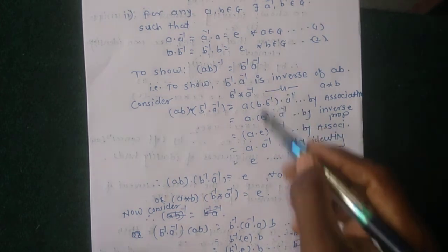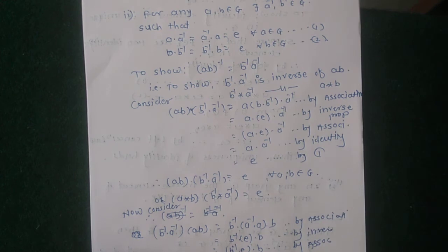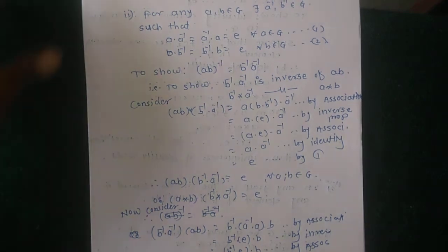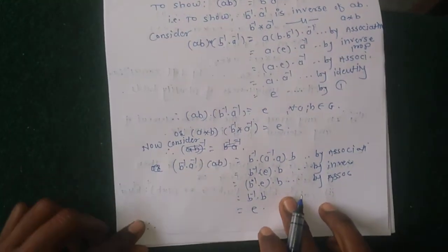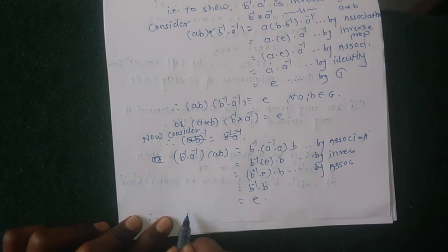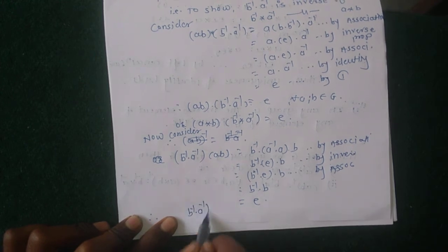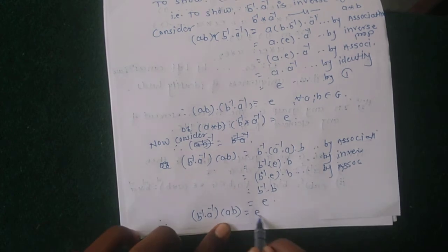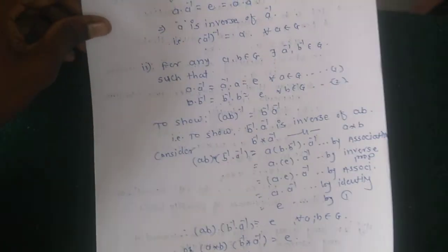Similarly we write, which implies that B inverse into B equal to identity. Therefore B inverse A inverse into AB equal to identity.